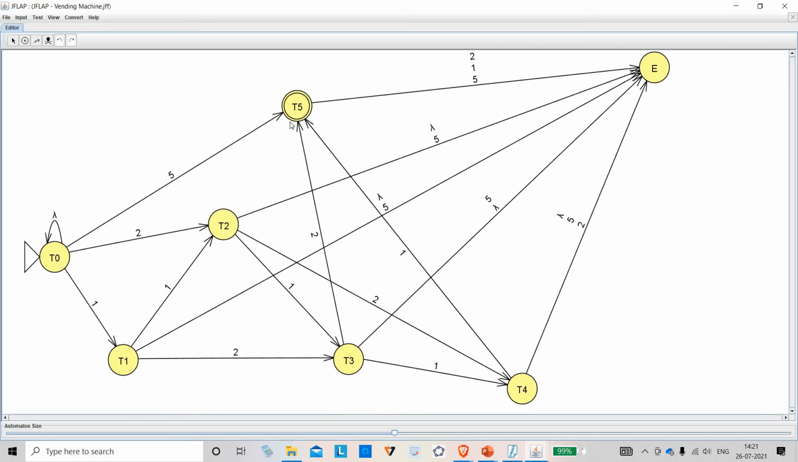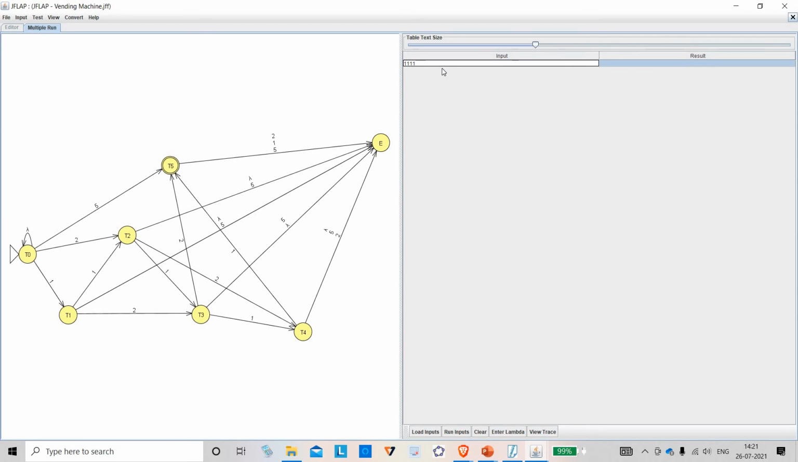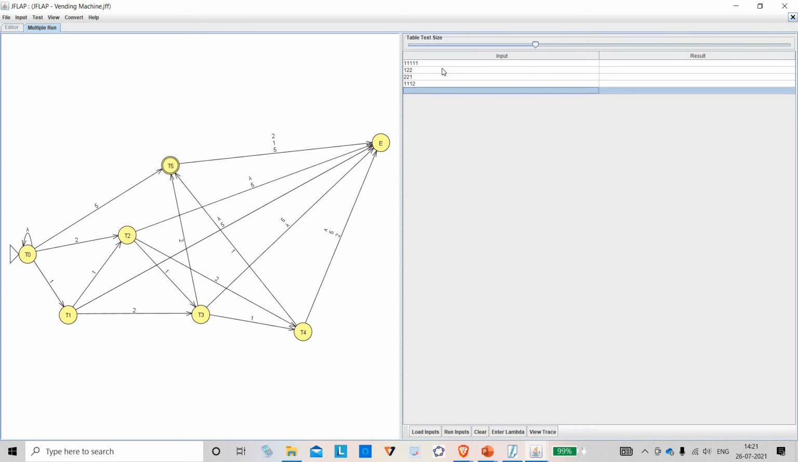Okay, this is the acceptance state. Let us try this machine. I am trying to impress upon you what can be done with this machine. So I will clear these inputs. See, I am trying 1, 1, 1, 1, 1. Will this be accepted? 1, 1, 1, 1, 1 is 5. 1, 2, 2 is 5. 2, 2, 1 is 5. 1, 1, 1, 2 is 5.